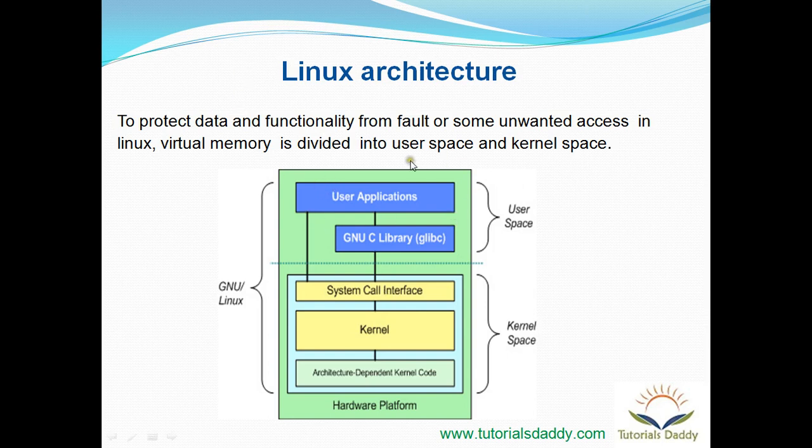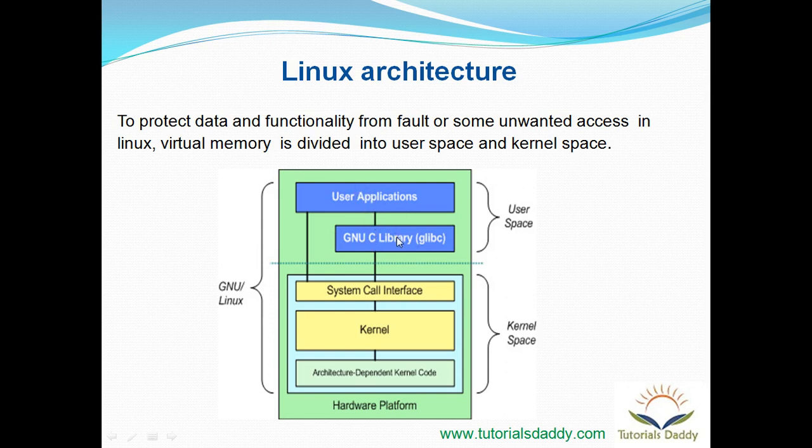On the top of the Linux architecture you can see user applications. This layer represents all the user applications running in the system. These applications use many of the functionalities exposed by the GNU C library. This library exposes many of the functions used by user applications.